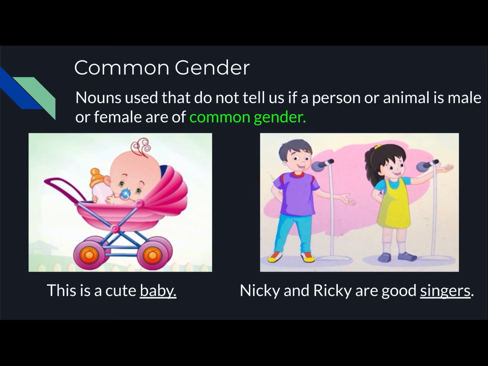Now singers, Nikki is the name of a girl and Ricky is the name of a boy. Now both are singers. So we cannot differentiate. If we say singer, singer can be a boy or a girl. So singer is also a common gender.